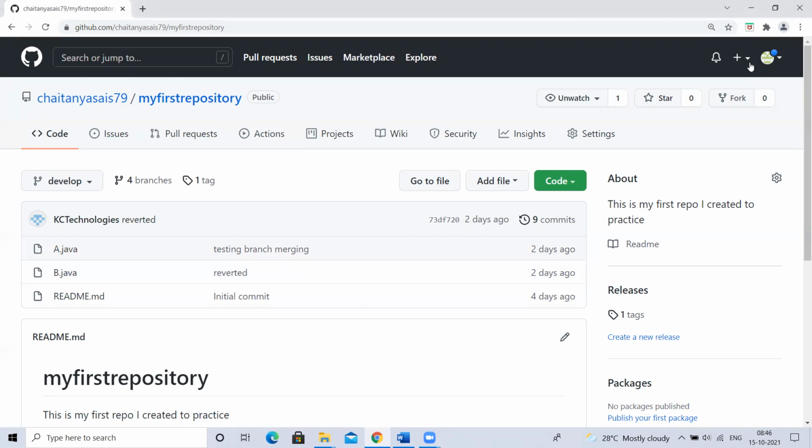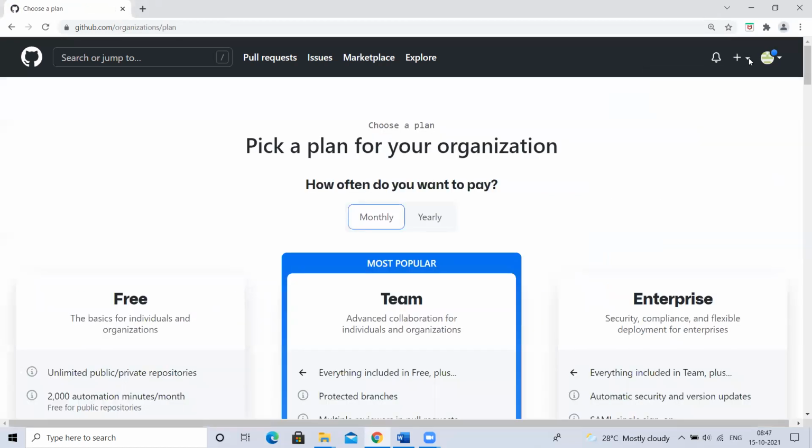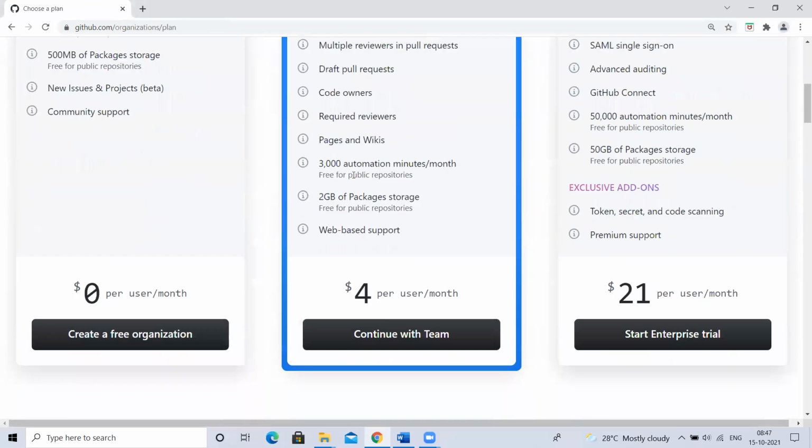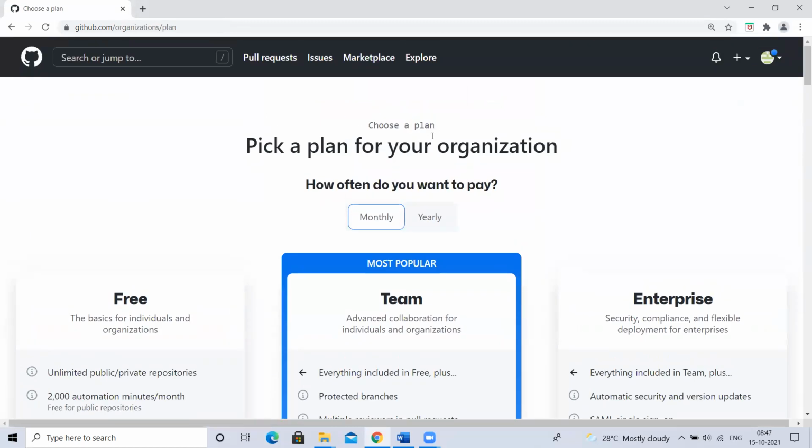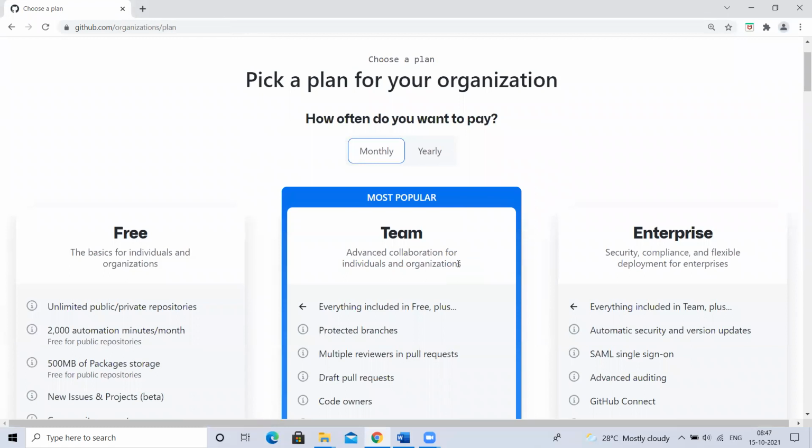So how to create an organization is like this. I'll go here, create new organization. This is again a group, so I'm grouping a few people here. I'm clicking on new organization. It is showing that there are different versions, and the payment will be made like this. If I'm creating 10 organizations, the billing will be different for each organization.